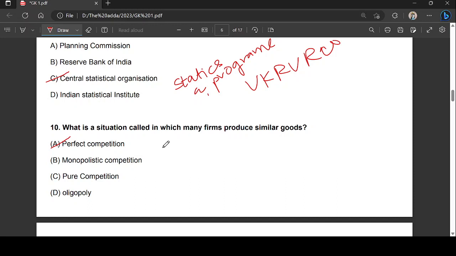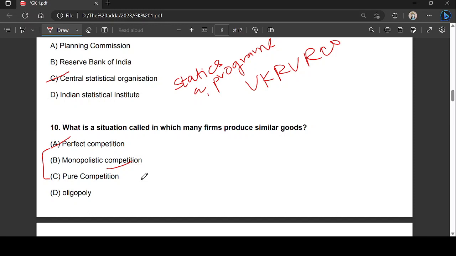This is monopolistic competition. Whereas perfect competition and pure competition are similar. It is a market structure where there are a large number of competitors, but they are selling the same or homogeneous similar products, right?